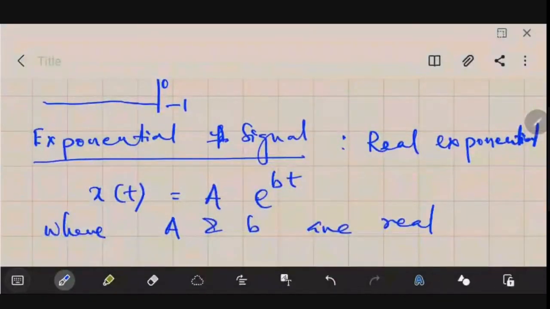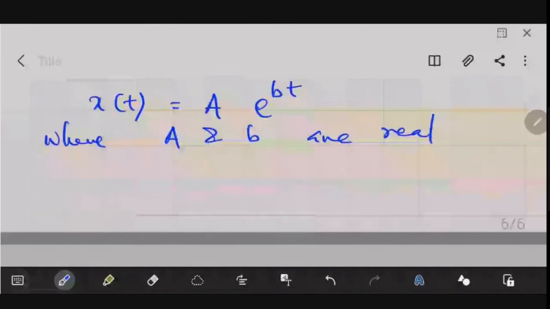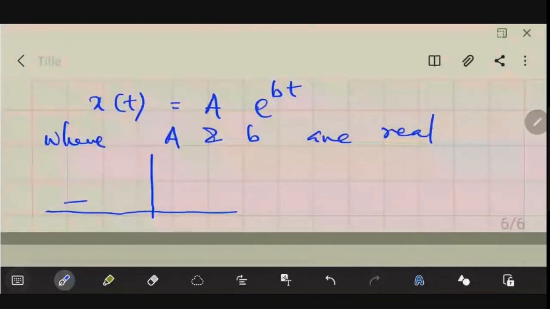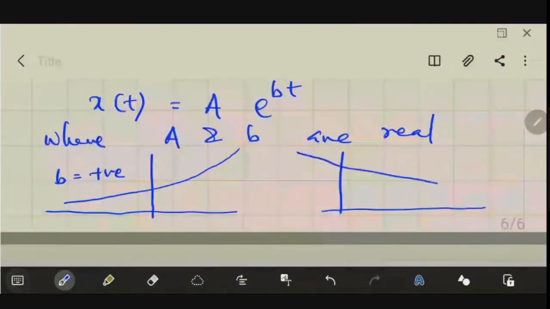It could also be shown in the form of a graph. Depending on whether b is positive or negative, you will get different kinds of graphs. Let me just show you. When b is positive, it will be an increasing exponential, something like this. When b is negative, it will be a decaying exponential, and it will look like this.